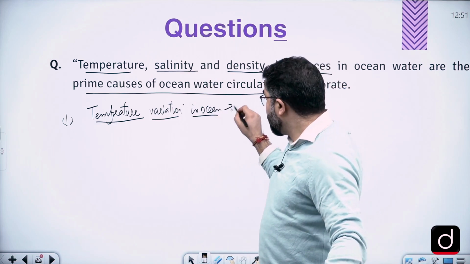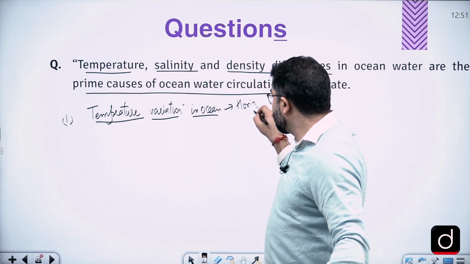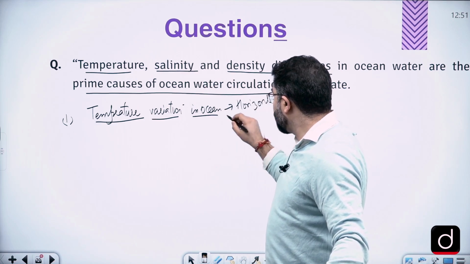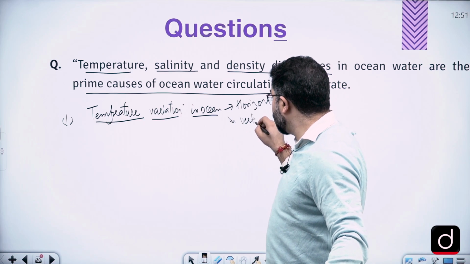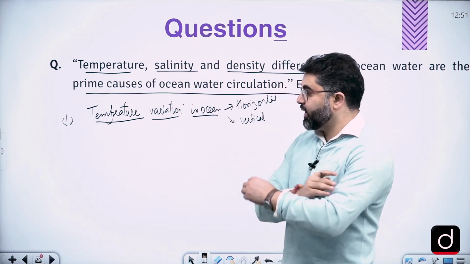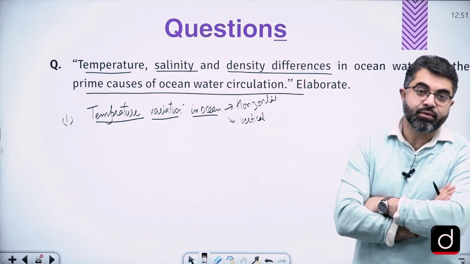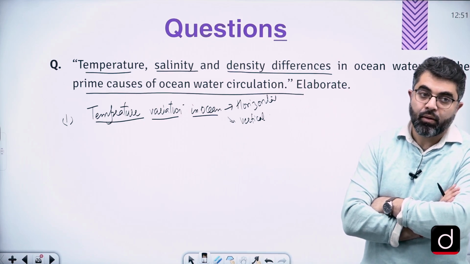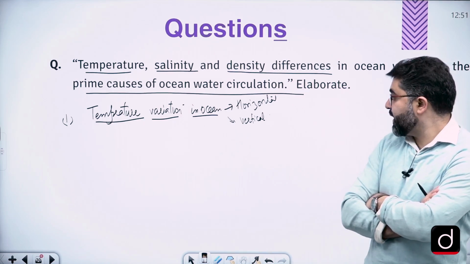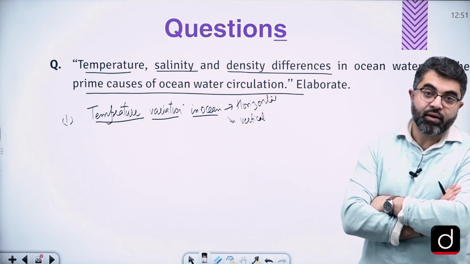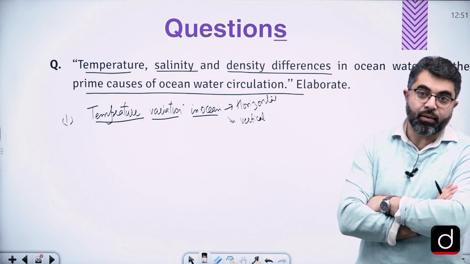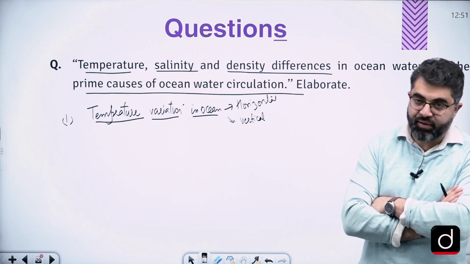So there is horizontal and vertical variation in temperature, right? Horizontal and vertical distribution, or variation of temperature.